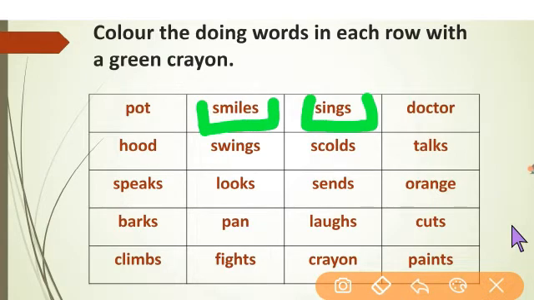Okay, see the next line. Hood, swings, scolds and talks. Hood is a thing; swings, scolds and talks, these three words show some actions. It means that they are doing words. So we will color these three boxes with a green crayon.